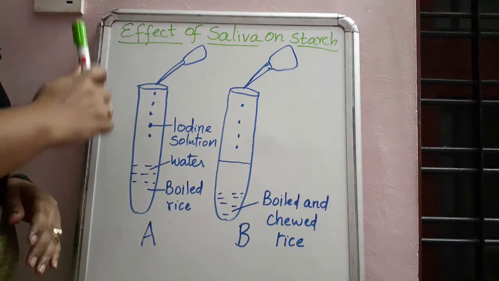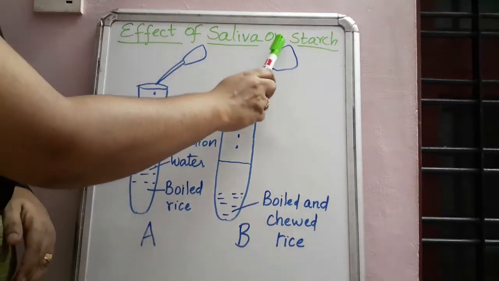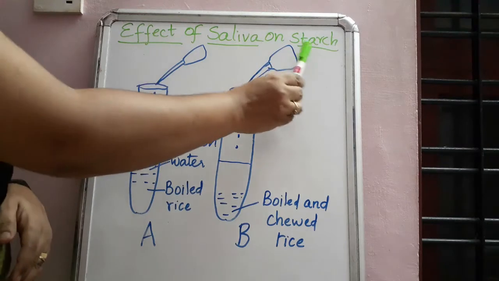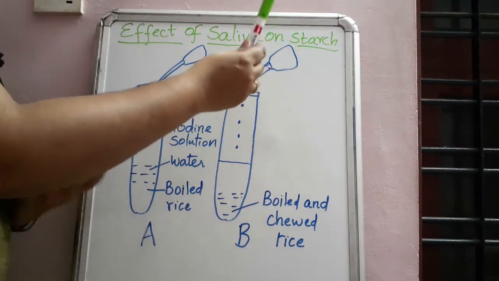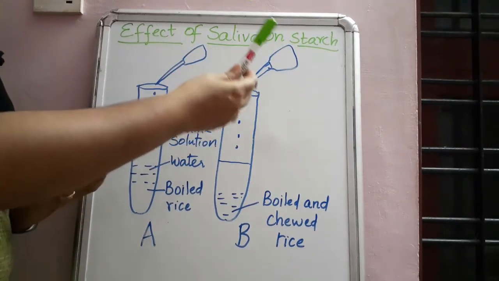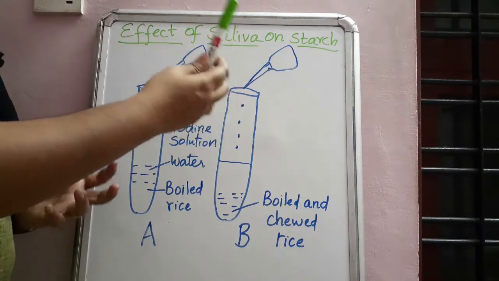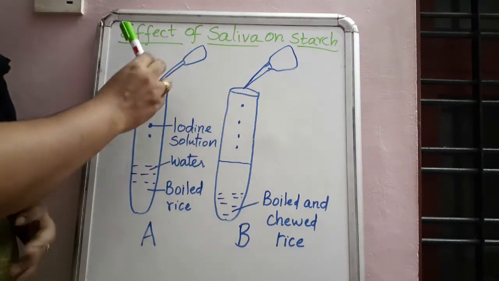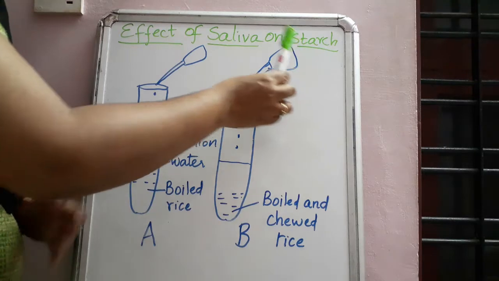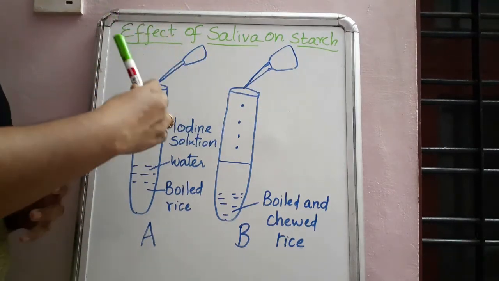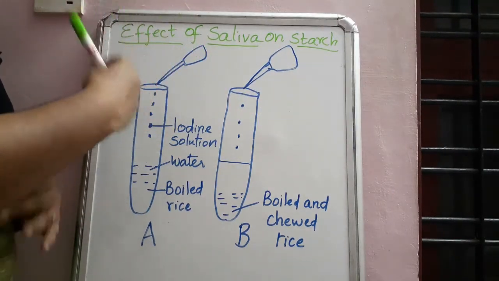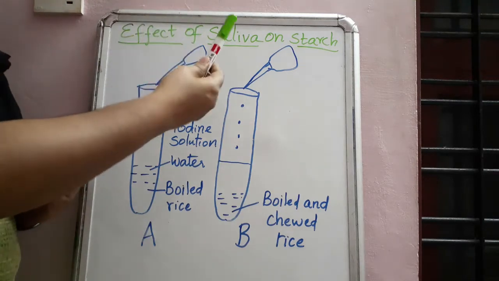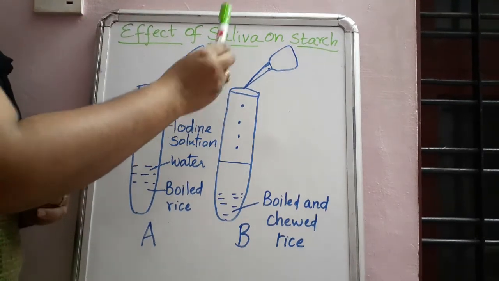So now we will see the effect of saliva on starch. So what is starch? Whatever food we are eating, like chapati or rice, contains starch, glucose. Okay, so the effect of saliva on starch. I told you that when we are eating food, the food will be mixed with saliva. So how is it happening, what is the function of saliva on starch?